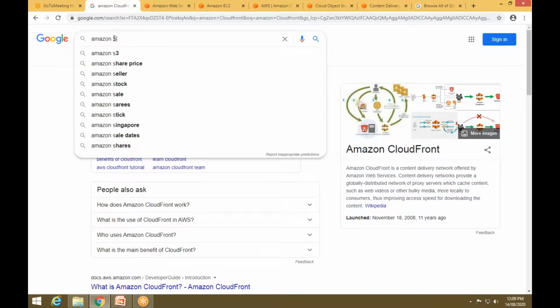Amazon SQS, that is the Simple Queue Service.